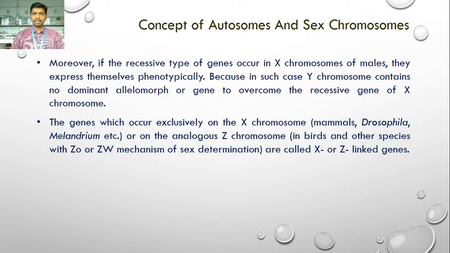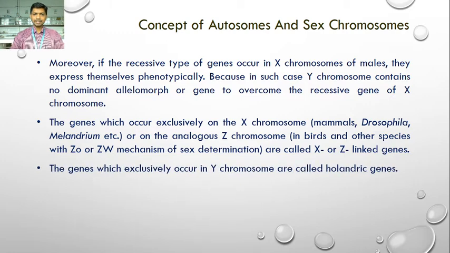The genes which occur exclusively on the X chromosome, or on the analogous Z chromosome in case of birds and other species, are called X-linked or Z-linked genes. If you take the example of mammals, for example human beings, or Drosophila melanogaster, the genes which occur exclusively on the X chromosome are called X-linked genes. The genes which occur exclusively on the Y chromosome are called holandric genes or Y-linked genes.